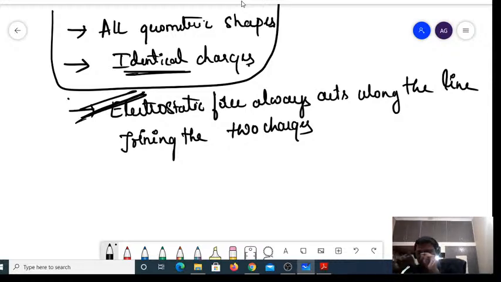What is the direction of electrostatic force always? Electrostatic force always acts along the line joining the two charges. It may be towards the other charge, it may be in a direction opposite from the other charge. That is the next thing, but always consider that it acts along the line joining the two charges, right? Now, how, sir? Let us see. Say I have a square now.